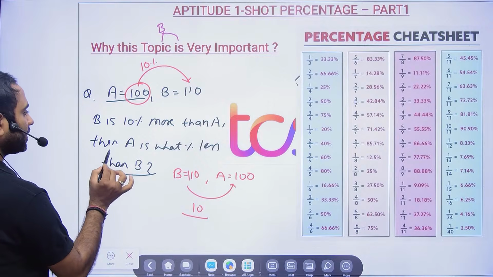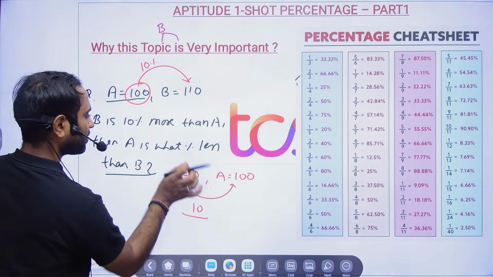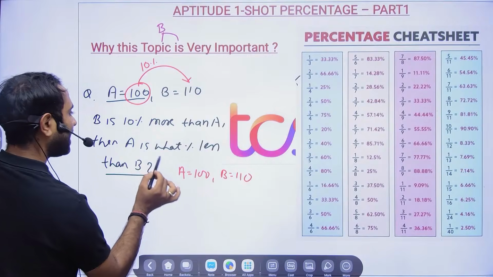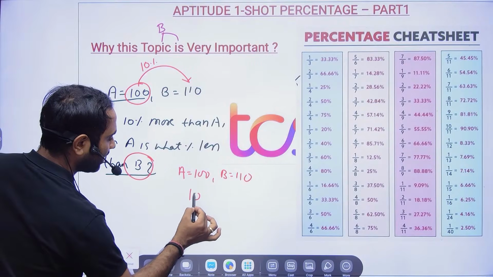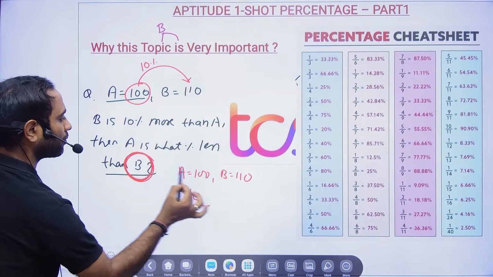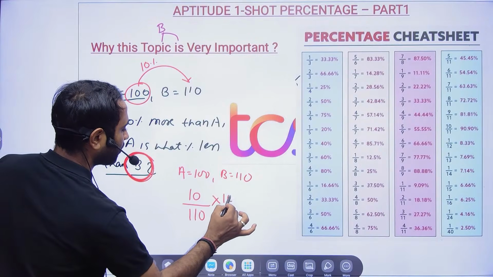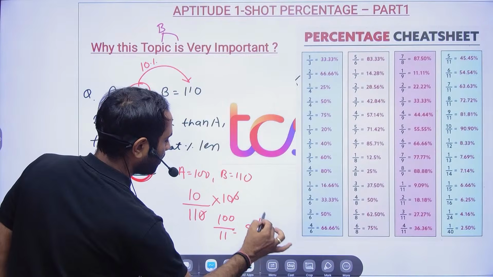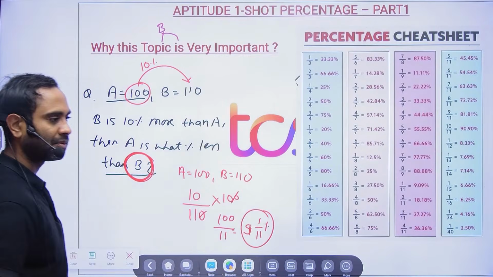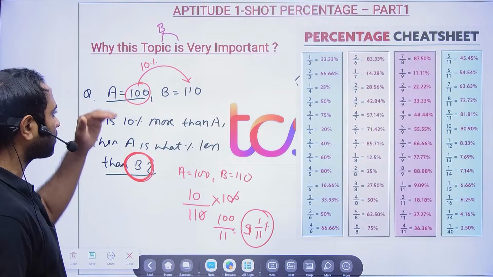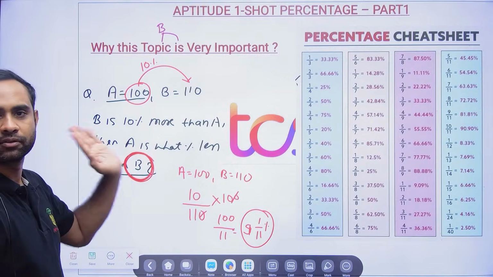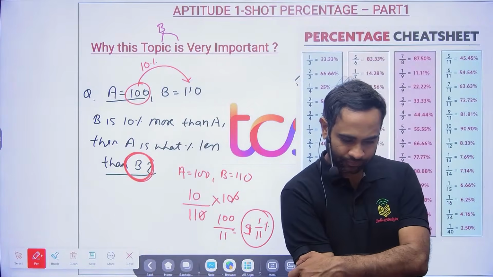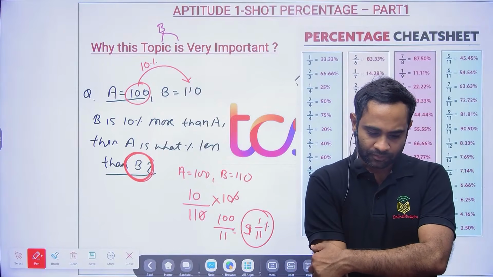A is 100 and B is 110. So A is what percentage less than B? A is 10 less than B, and A is getting compared with whom? A is getting compared with B. So it is 10 by 110, that is 100 by 11, that is 9 1 by 11%. That's all, simple. You should not have any doubt here. Clear? Is it clear?